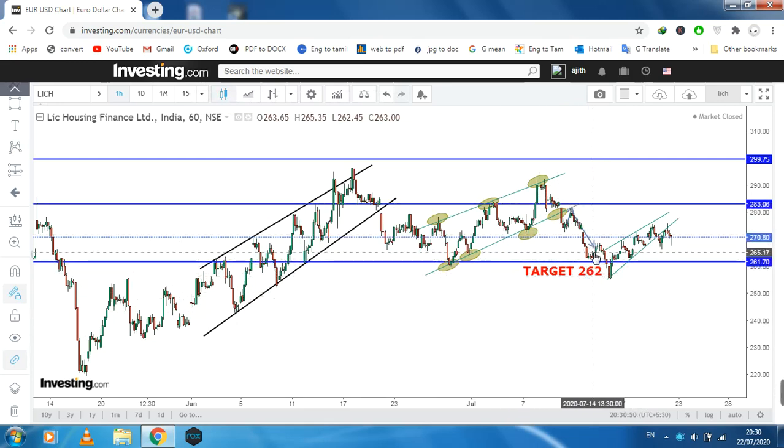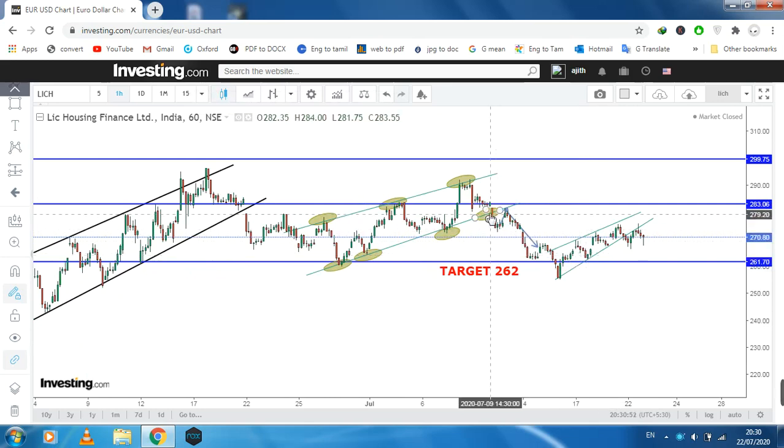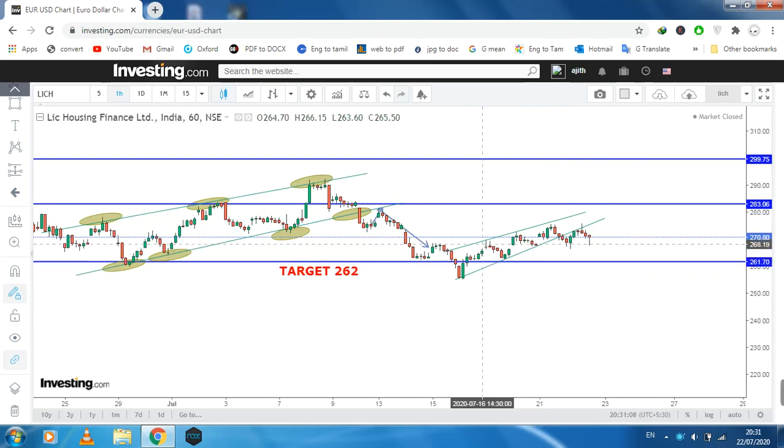Okay, this is a retest, and again the market went down. It reached this 262 and after that again formed a rising wedge. What do you think about this? The rising wedge is forming again with the target, and again forming a rising wedge. This is a breakout. A rising wedge normally breaks from the downside, then retests, so the market has a chance to go down like this, again hit the target, and has a chance to hit 262.